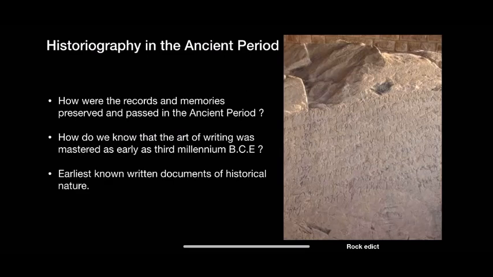Important sources of the ancient period. From the 1st century CE, inscriptions began to occur on coins, metal images, sculptures and copper plates. Here in the picture is an example of a copper plate inscription.